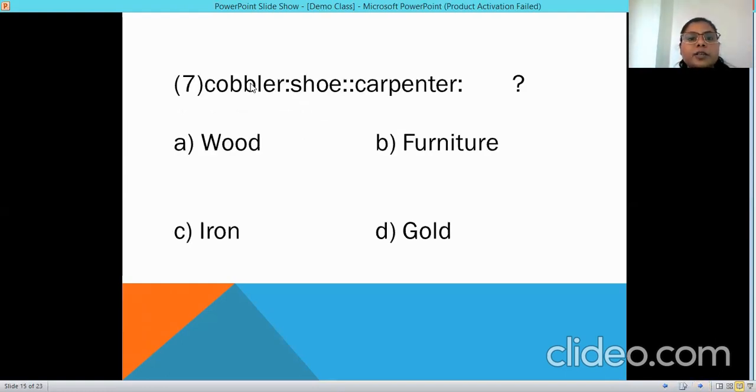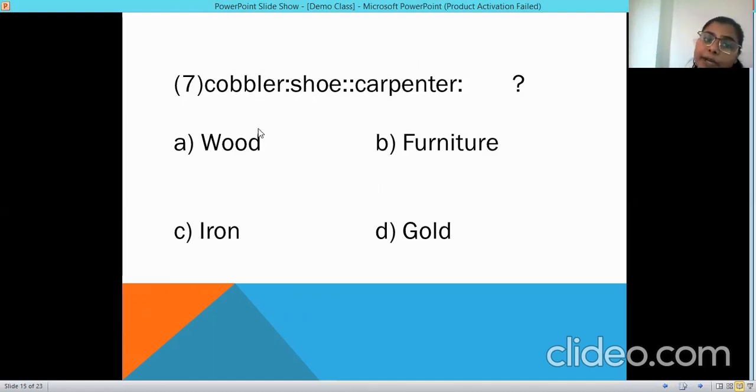Here the next question we have: cobbler is related to shoe. So the carpenter must be related to what? A cobbler makes your shoe. What does the carpenter make? It does not make wood, iron or coal. It makes furniture.